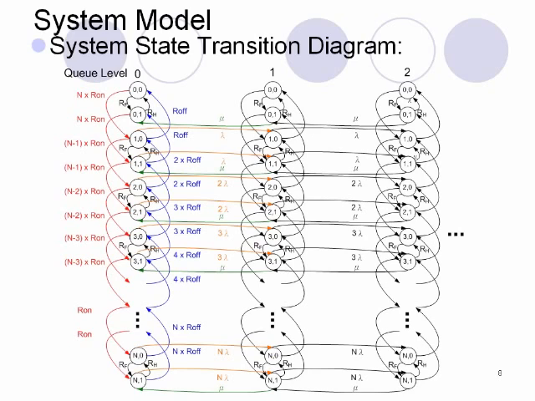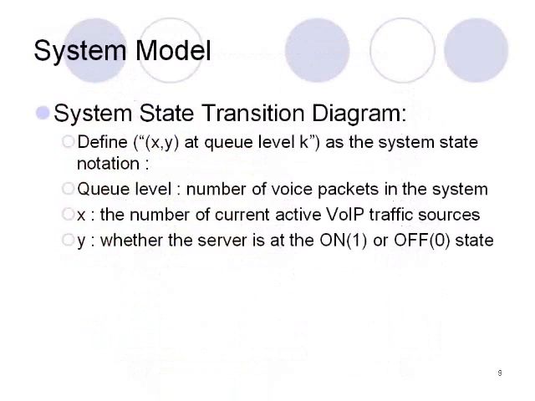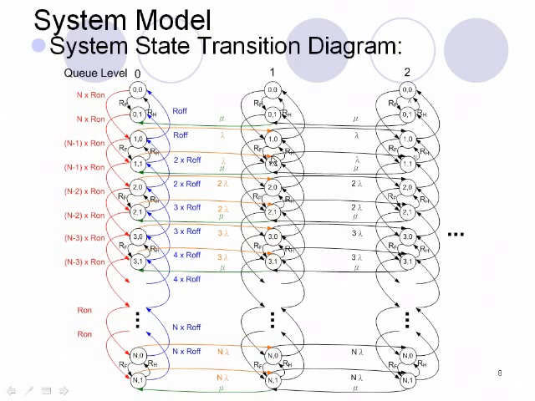This diagram shows the overall state transition diagram of the system. In order to specify each state in the system, we will define (x,y) at Q level k as the system state notation, and the Q level represents the number of voice packets in the system. That means all the states in this column represent one voice packet in the system.